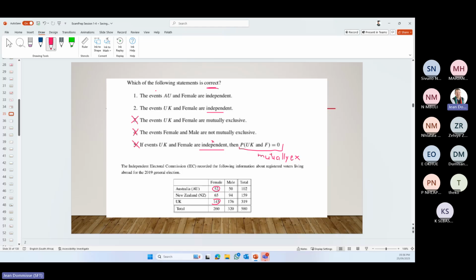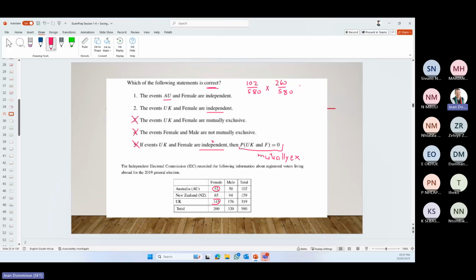So unfortunately, we will need to make a calculation. Events AU and female independent. The probability of AU is 102 over 580, times the female, total female, 260 divided by 580.